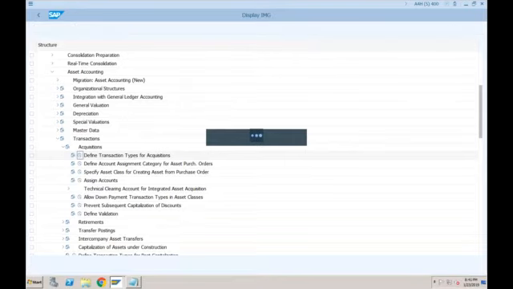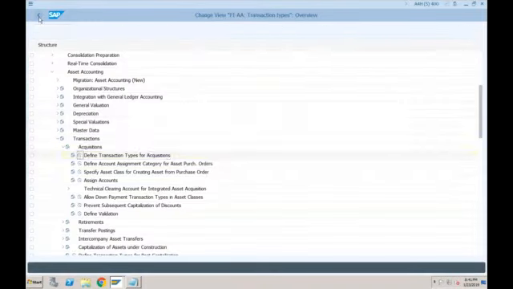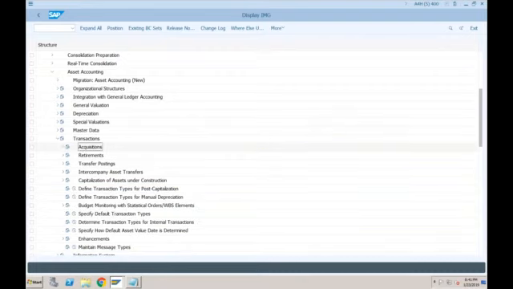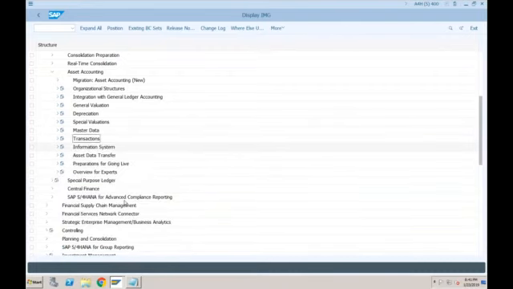Not here. But there is one place in SAP ECC where we specify that this transaction type is only valid for a particular depreciation area, so that the system will post only to that depreciation area.